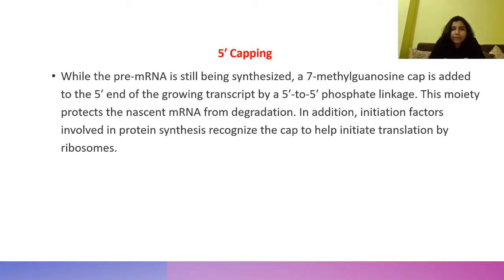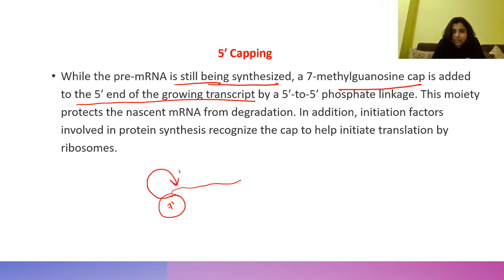Coming to 5' capping. What is 5' capping? While the pre-mRNA is still being synthesized, that is what we call co-transcription, that means together with transcription, a 7-methylguanosine cap is added to the 5' end of the growing transcript mRNA by a 5' to 5' phosphate linkage.